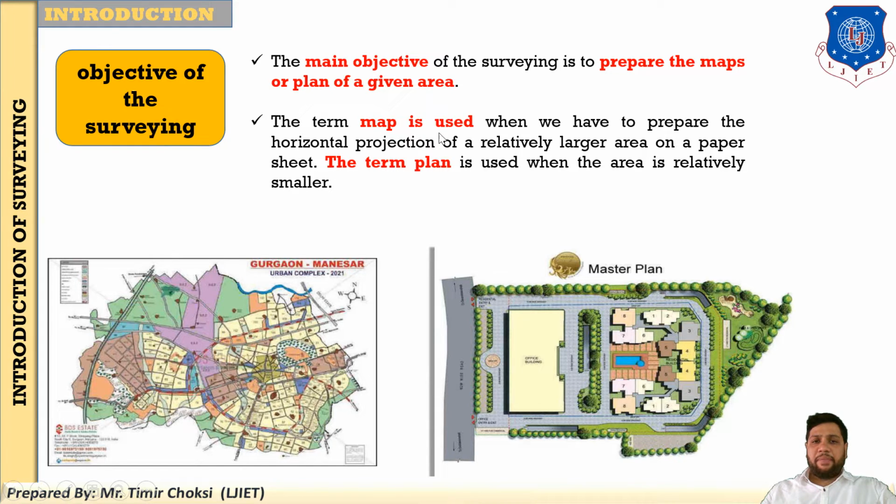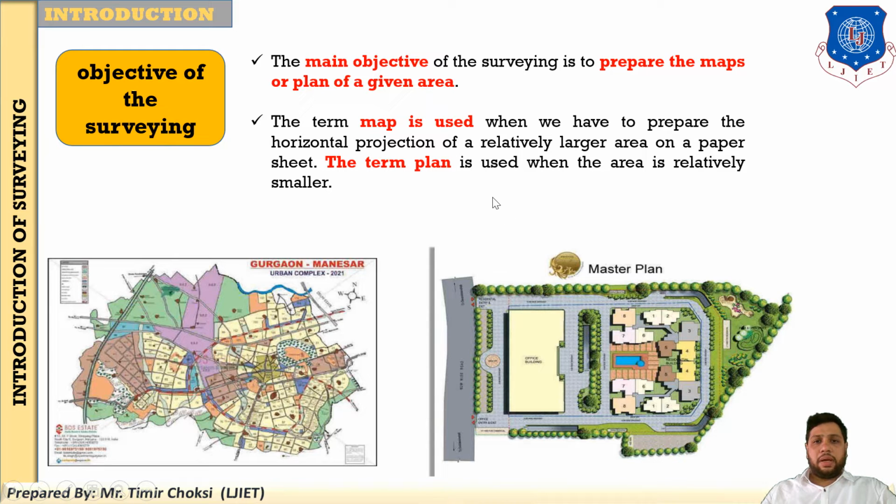The term map is used when we have to prepare the horizontal projection relating to a larger area. Like the example I gave, you prepare the map of Ahmedabad. It is a very large area, so you prepare a map, not a plan. But when you are constructing a society or a small house, you do not prepare a map, you prepare a plan.